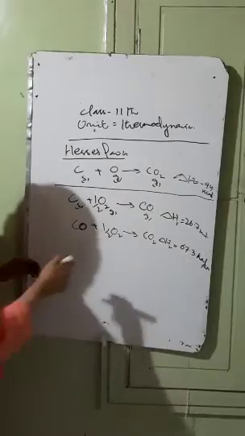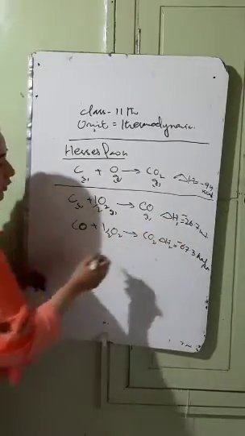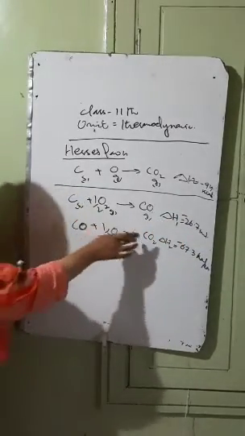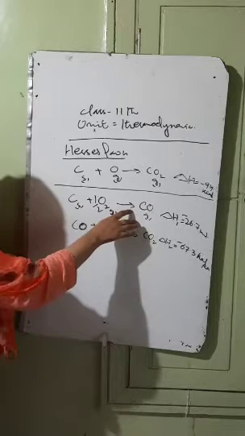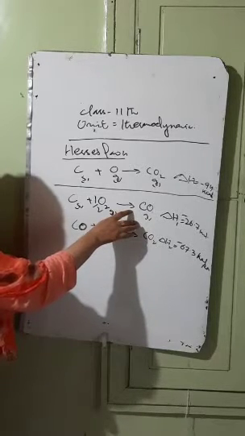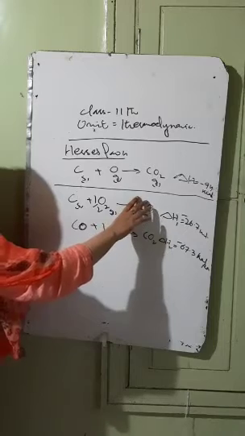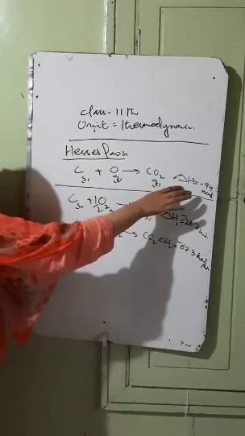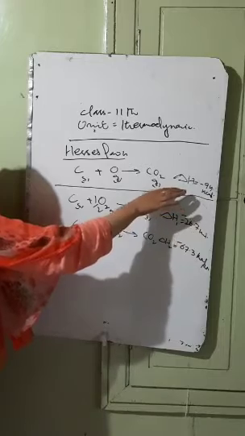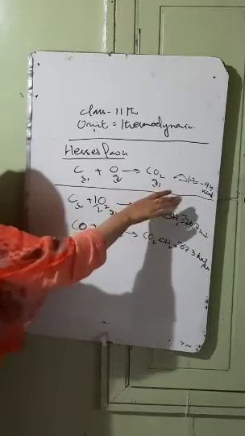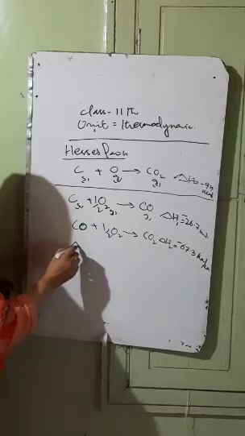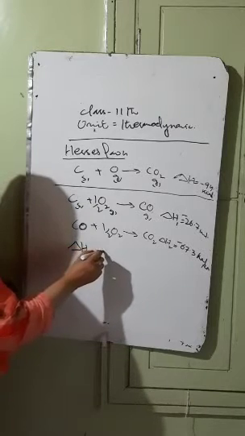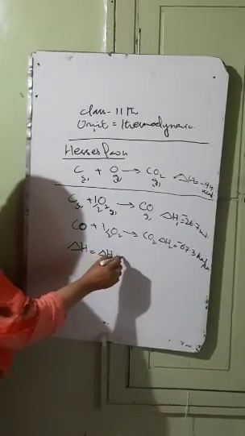And now if the reaction it takes place in more than one step, यहाँ पर भी carbon dioxide बन गया but the reaction takes place in more than one step, that is in the two steps. यहाँ का जो total sum of the enthalpy change है that should be equal to the enthalpy change of this reaction which take place in a single step. So we have delta H is equal to delta H1 plus delta H2.